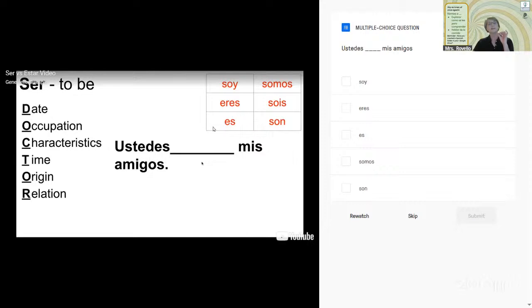So if I said, you guys, I don't know if this is going to let me try this. If I said usted es, because that's what it is, right? Usted es, él es, and ella es. Well, look, if I'm making this plural, it's no longer just usted, it's ustedes. Then I just go over here. So what's my plural going to be? See how that works? So there you go. Ustedes son, ellos son, and ellas son, right? So we just move across the chart.